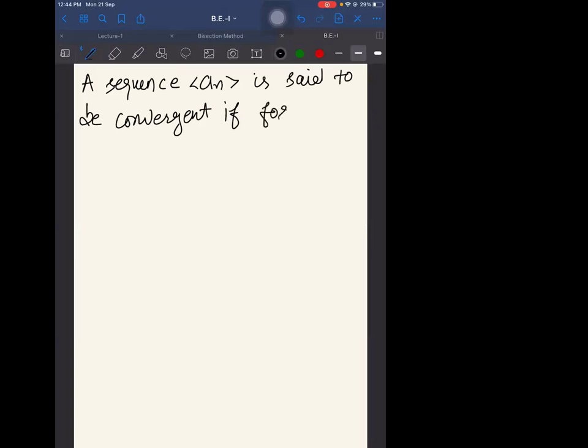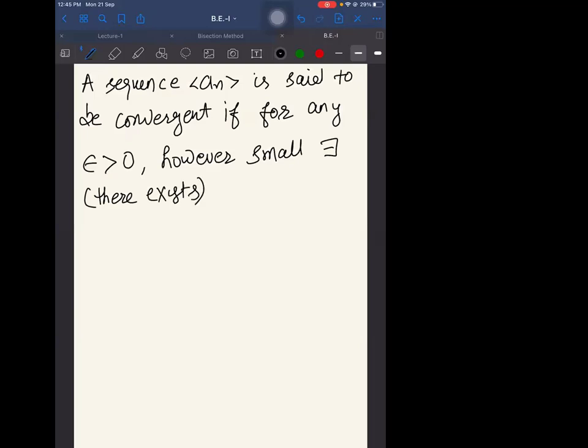In a sequence, an is said to be convergent if for any epsilon positive, however small, there exists, this is a notation of there exists, there exists m such that